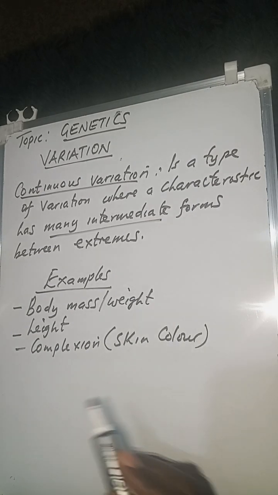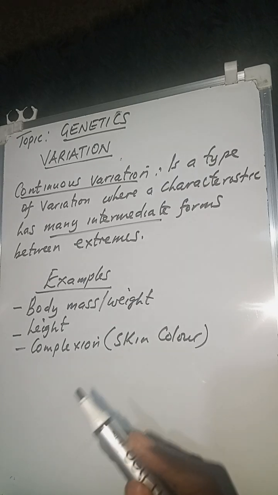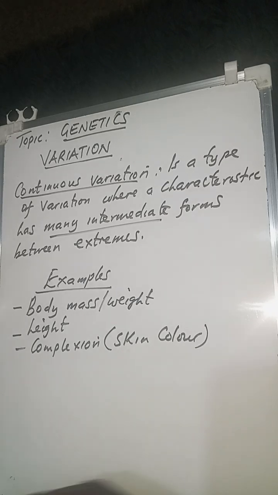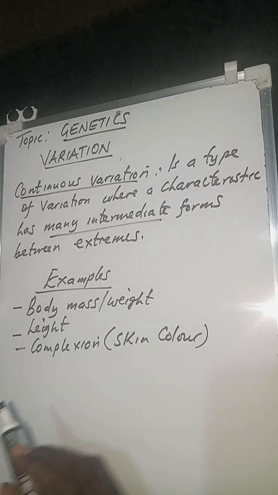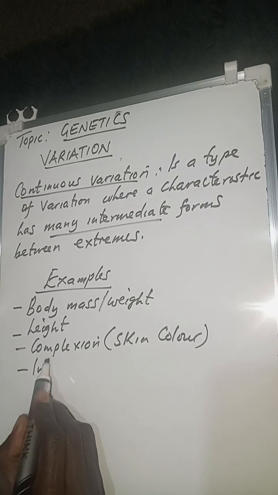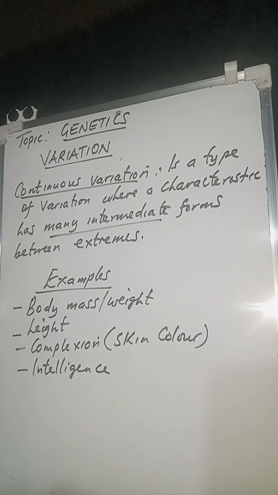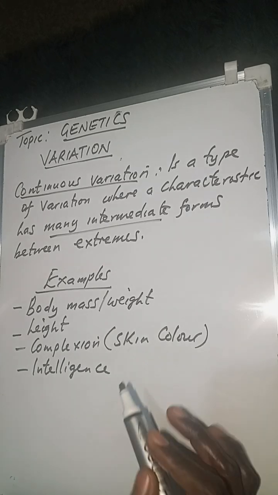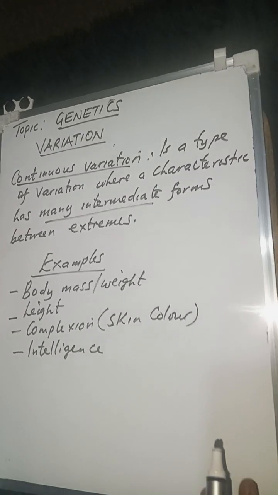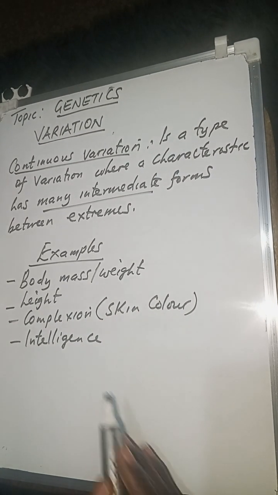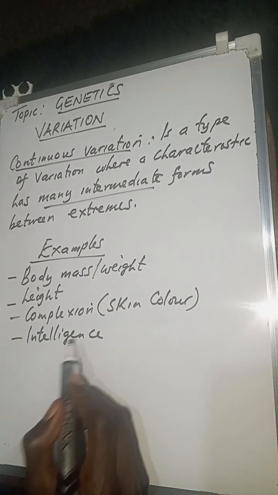Of course, if you take one from Zambia and take them to America, the complexion or the skin color may actually change. You can also talk about intelligence. Intelligence can also be classified under this one, because it doesn't mean one is always intelligent. It depends on the people that you are found with. They may influence your intelligence.